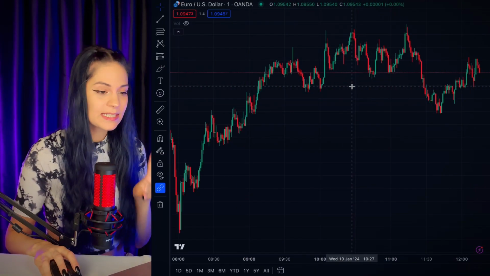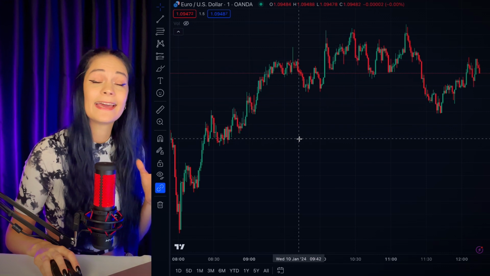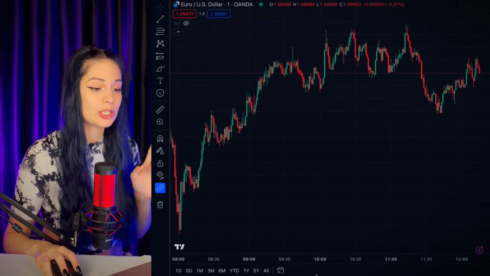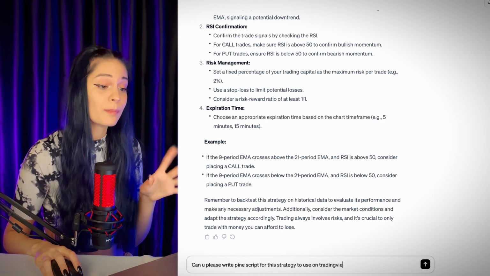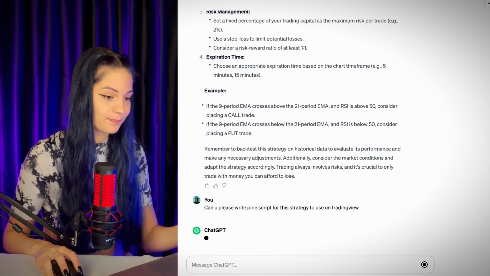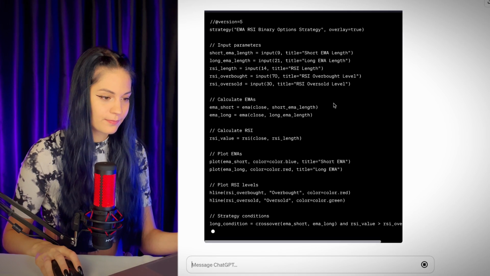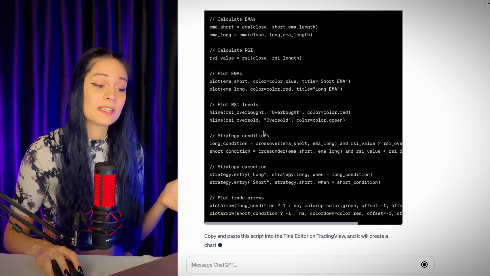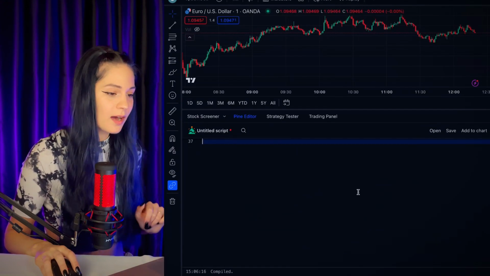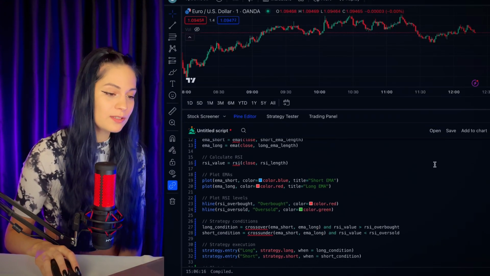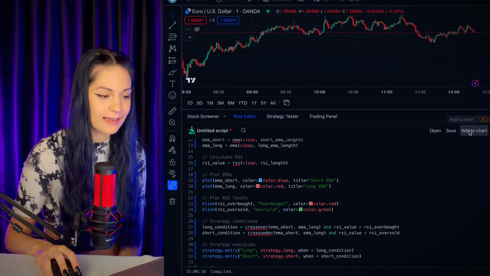But in the meanwhile, let's move our strategy to the chart. For this, we will need TradingView, since there is a function for inserting a custom code according to which our bot will give us signals. Now let's ask ChatGPT to make us a code for this strategy. And it immediately gives us a ready-made code that we just need to copy. Next, we are just inserting this code into TradingView and click add to the chart.